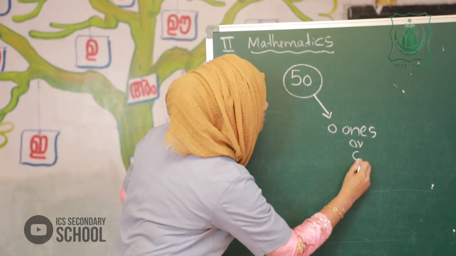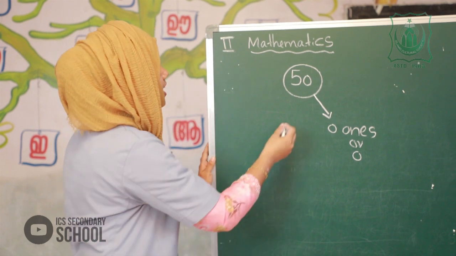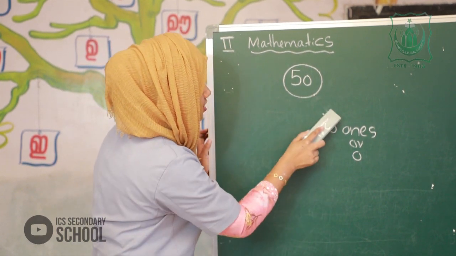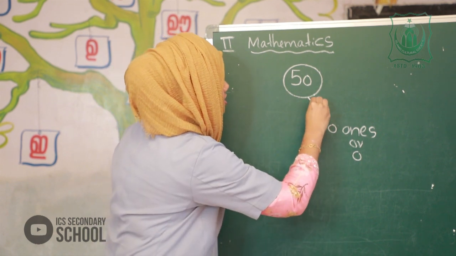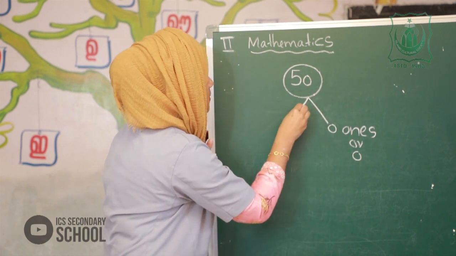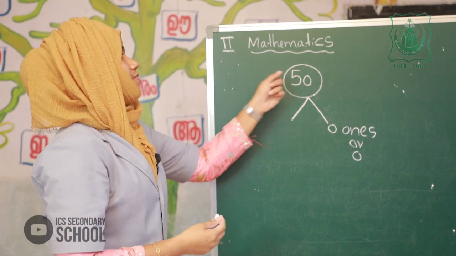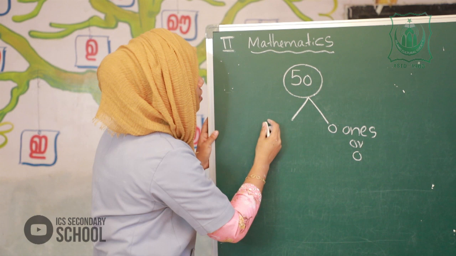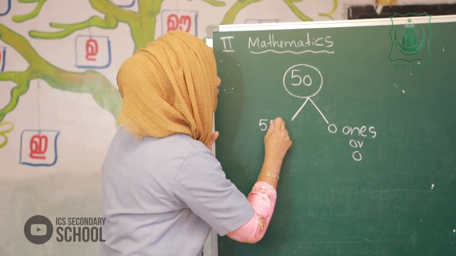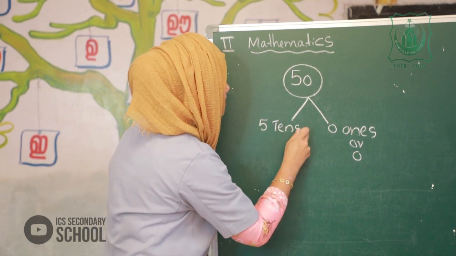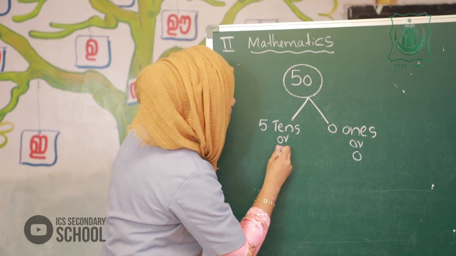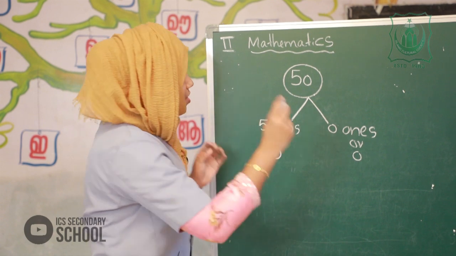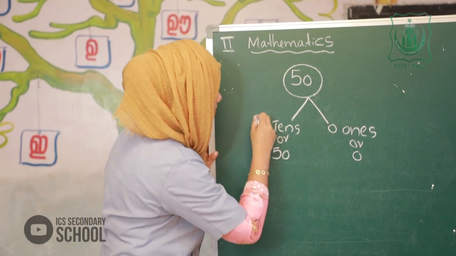Okay? Okay, next. 5. The place value of 5 in 50 is 5 tens. Very good. 5 tens are 60? No, 5 tens are 50. Okay.